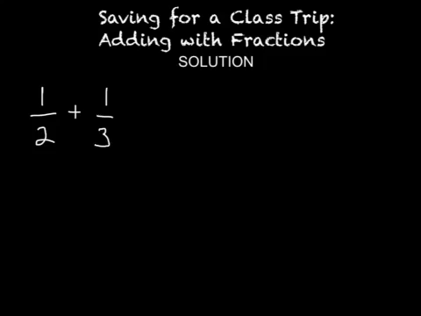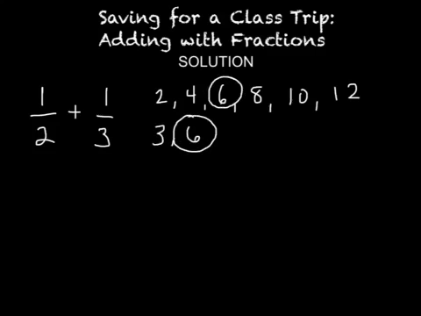So we need to find the sum of 1/2 and 1/3, and in order to find that sum, we first need to find the lowest common denominator. So we're going to list the multiples of 2 and 3 to find that lowest common denominator. We'll list the multiples of 2 first: 2, 4, 6, 8, 10, 12. I'm going this far and I'll show you why in a minute. Multiples of 3: 3, 6. So 6 is our lowest common multiple.